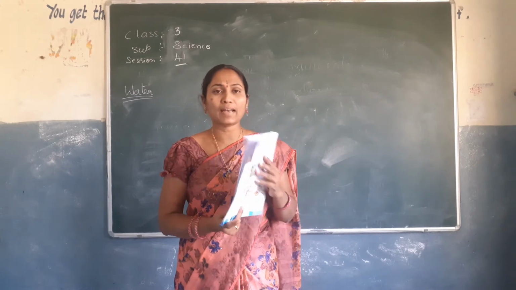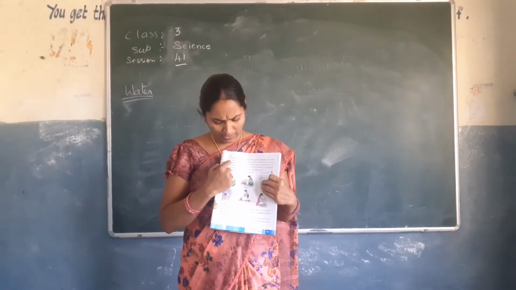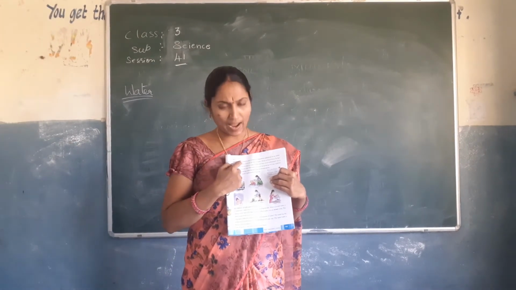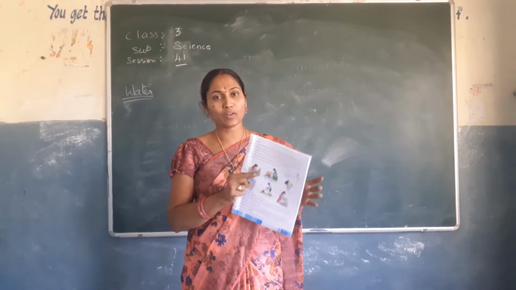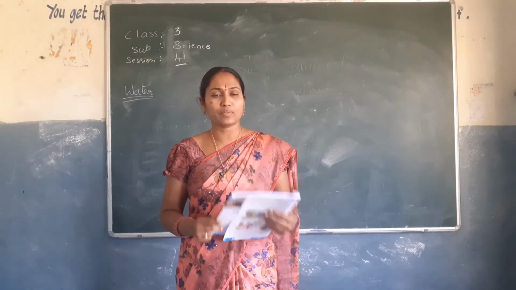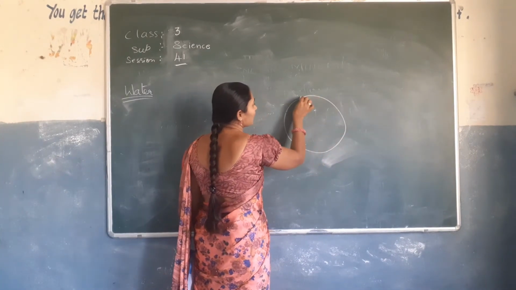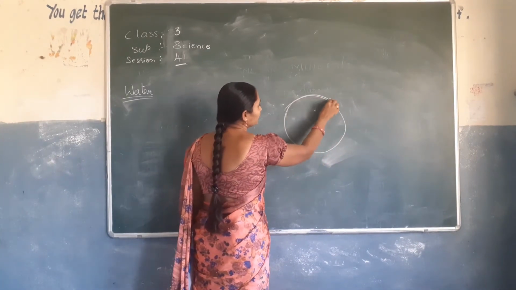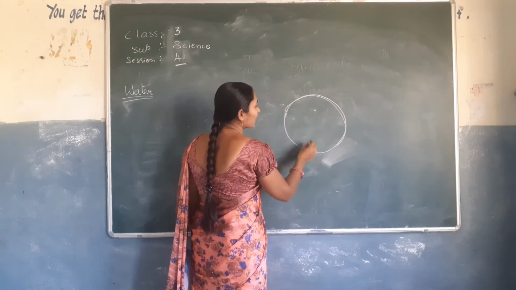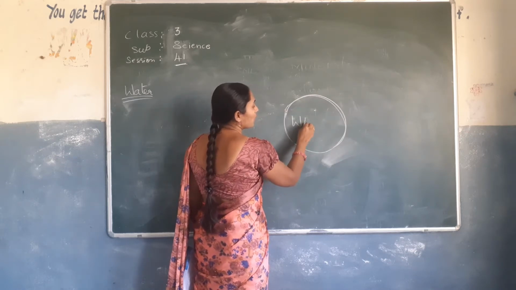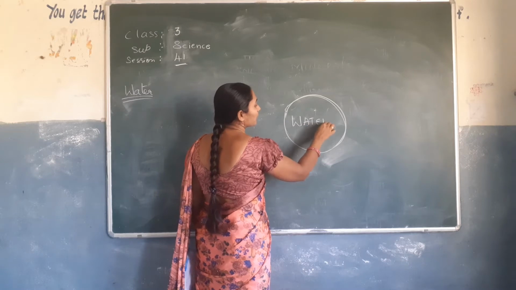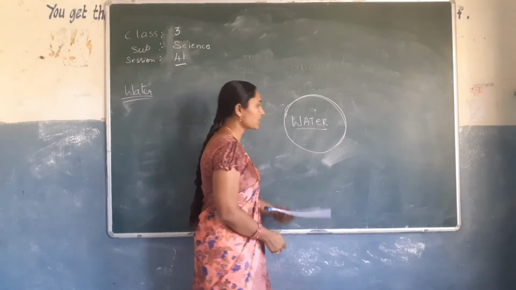Take out page number 195. When I am reading, keep finger like this. Do you know that water is most important substance on the earth? Our earth is like this, no, in a round shape. So on our earth, what is important? Water is very important on the earth. It is the most important substance.